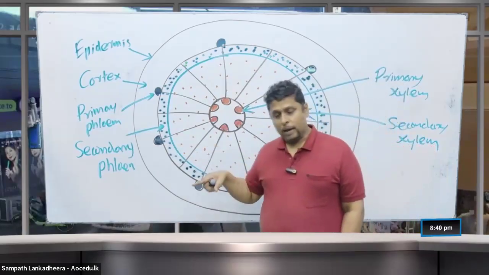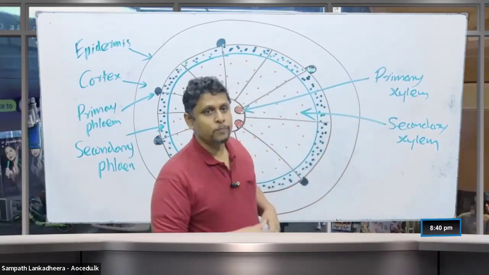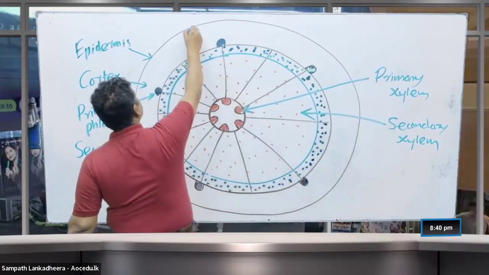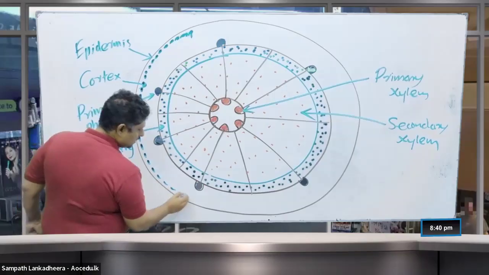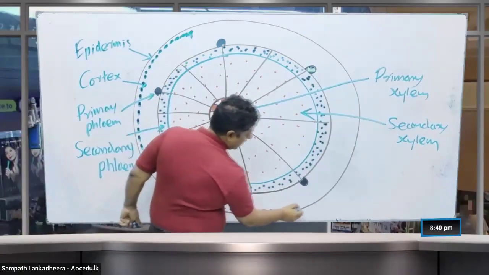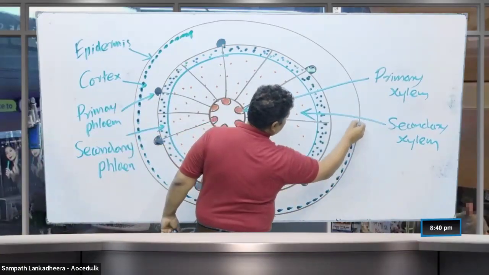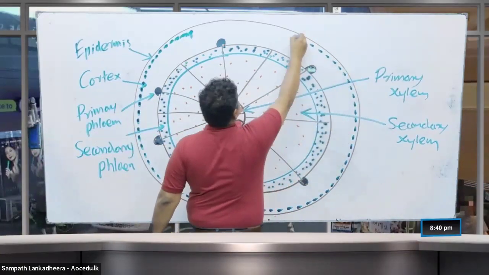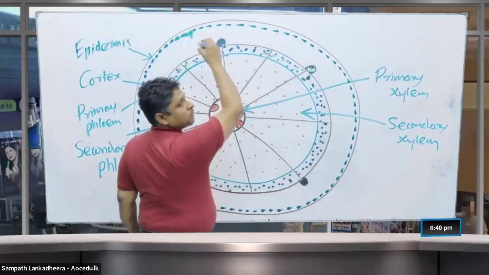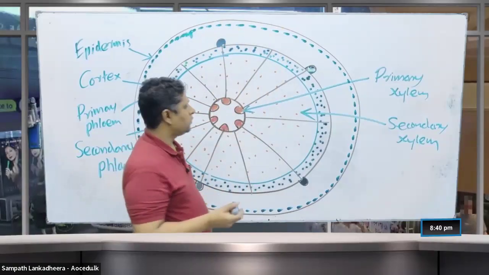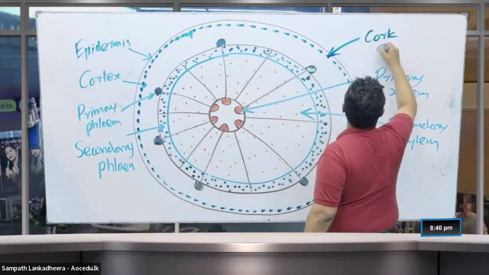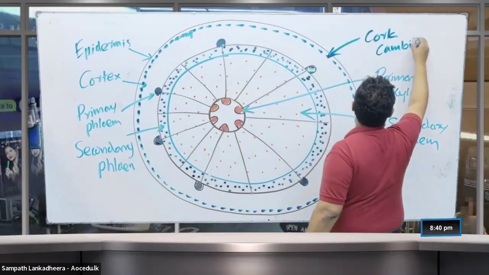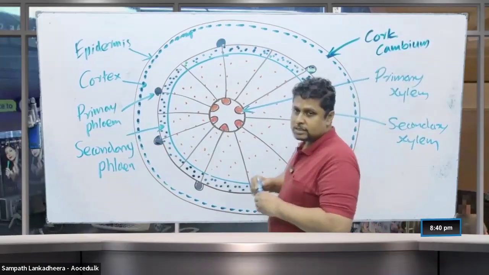Alright. Now what happens? The cork cambium is going to form. Cork cambium forms beneath the epidermis. Look at this, people. Beneath the epidermis, another new dividing cell layer comes. We call that the cork cambium. So this is cork cambium. What do you call this? Cork cambium.